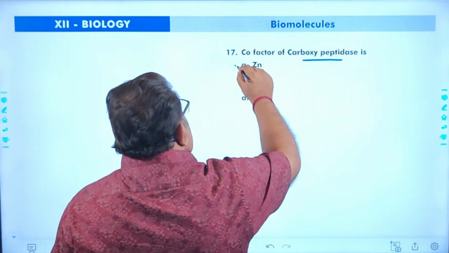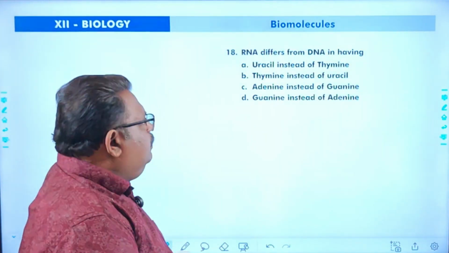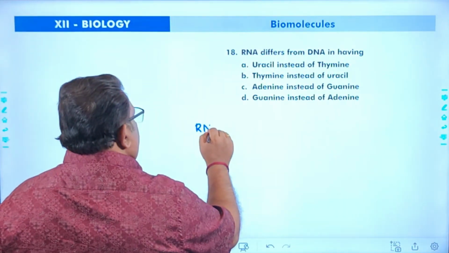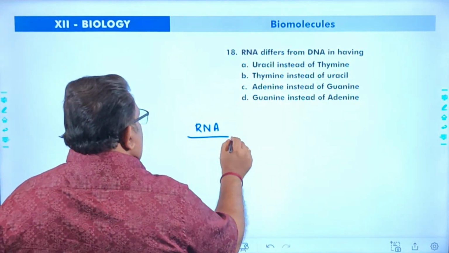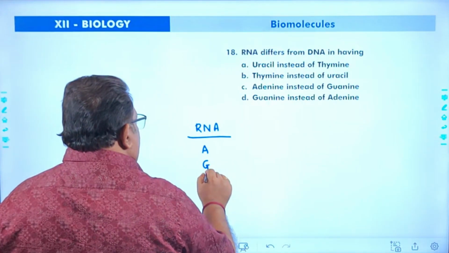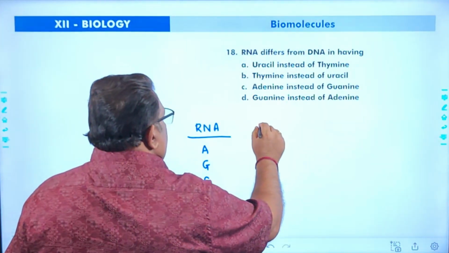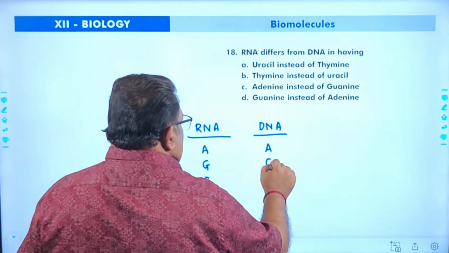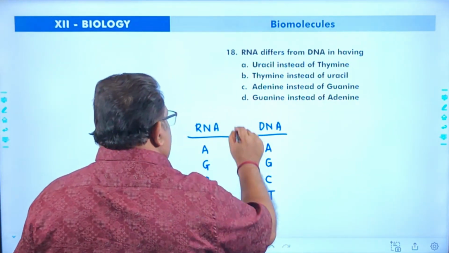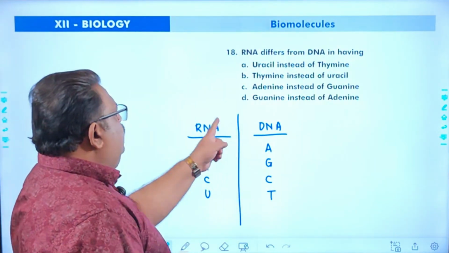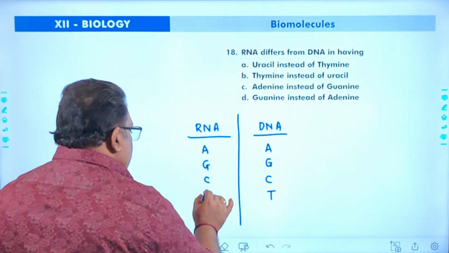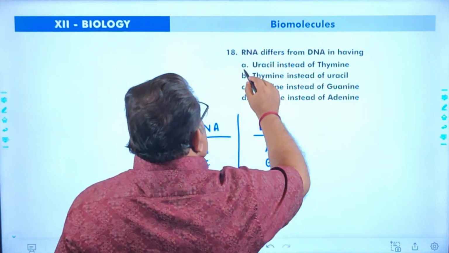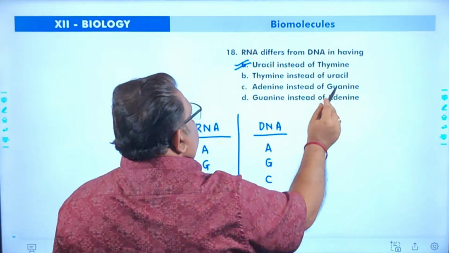Next one regarding the metallic activator of a carboxypeptidase enzyme. Carboxypeptidase enzyme is activated by zinc. Next question, RNA differs from DNA. That already discussed. In RNA, there will be adenine, guanine, cytosine, uracil. In DNA, the nitrogenous bases present will be adenine, guanine, cytosine, thymine. So RNA differs from DNA in having uracil instead of thymine. Not thymine instead of uracil.